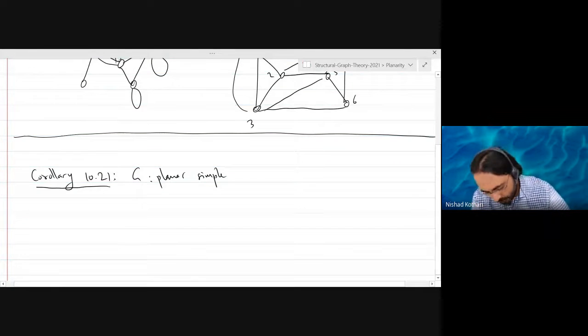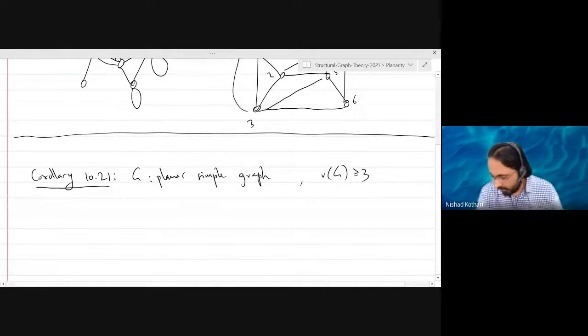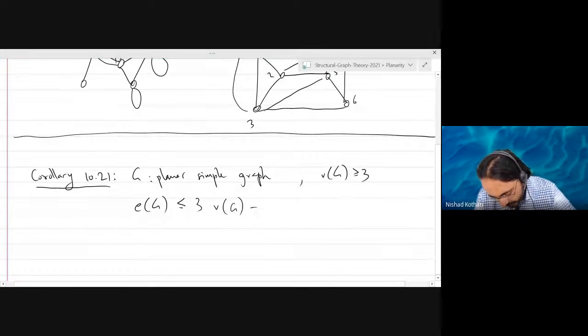Okay. So we will prove the following. For a simple planar graph with at least 3 vertices, the number of edges is at most 3 times the number of vertices minus 6.